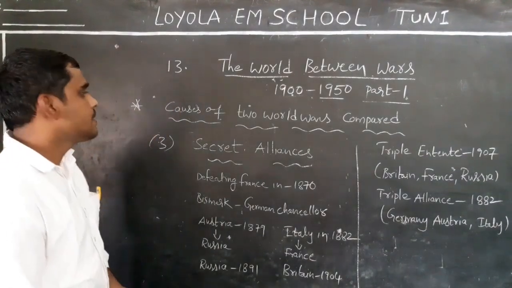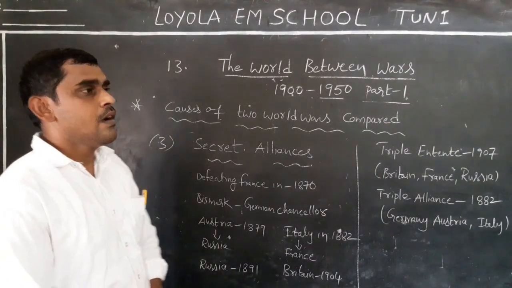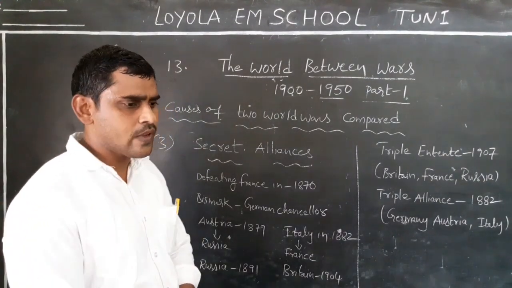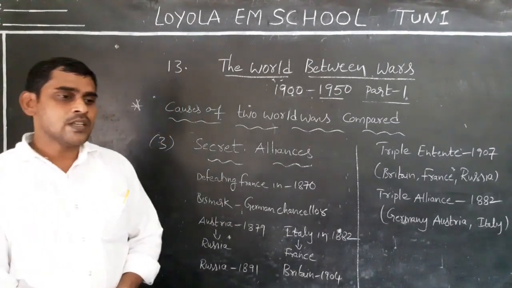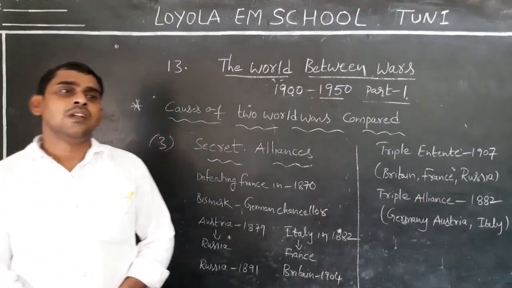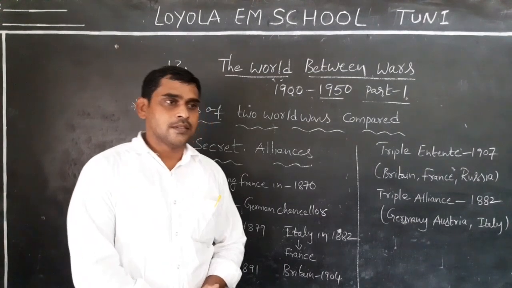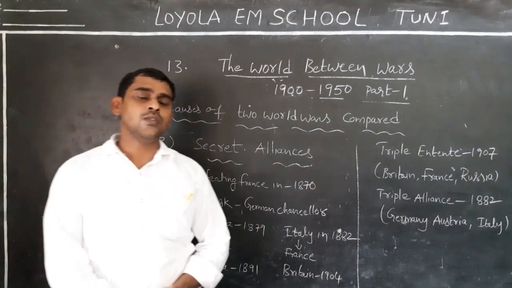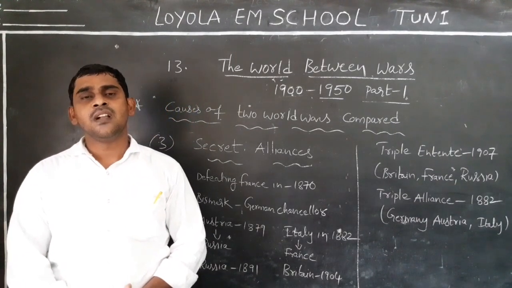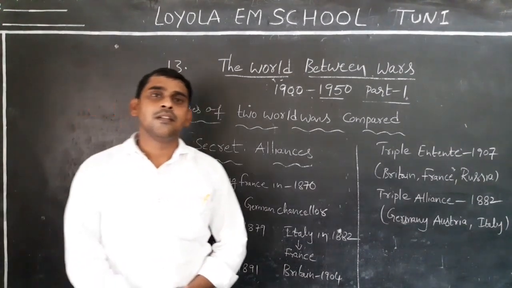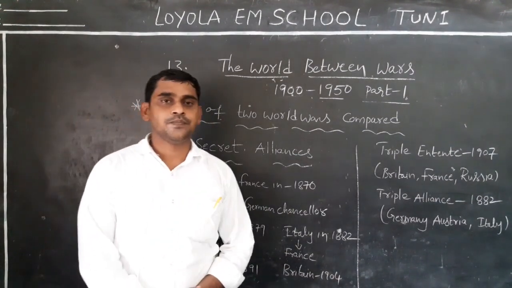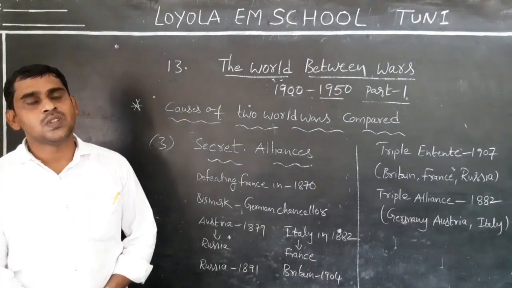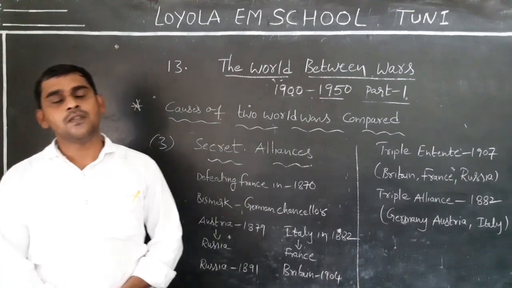Next cause, secret alliances. Students, already in 9th class you are studying about the unification of Germany. In the unification of Germany, Bismarck, the German Chancellor, played an important role. Especially to achieve this, what did he do? He waged war with three countries. What are the three countries? War with Denmark, war with Austria, and war with France.